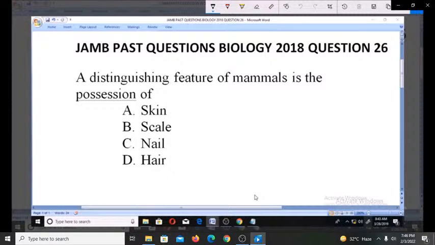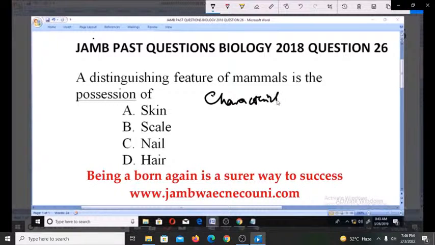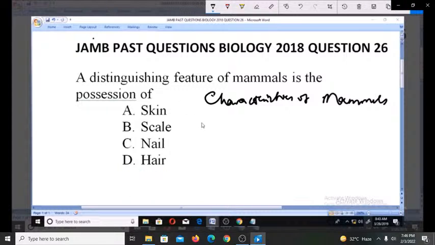Now, for us to be able to understand this quite well, we need to look at the characteristics of mammals. What are those features that mammals have? It actually includes the hair, one.